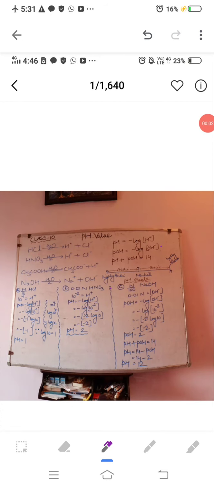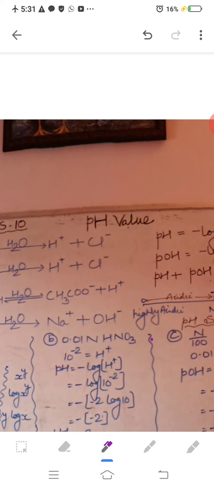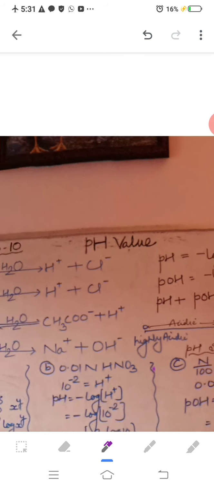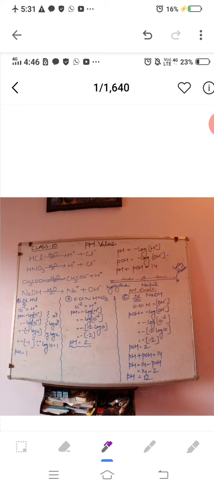Dear students, in this segment of class 10 science, we will see pH value. What is pH value? Before we get into the pH value, a few questions I am putting. How do we measure the length, breadth, height or even a distance? Simply in terms of centimeter, millimeter, meter or even kilometer if the distance is very long.